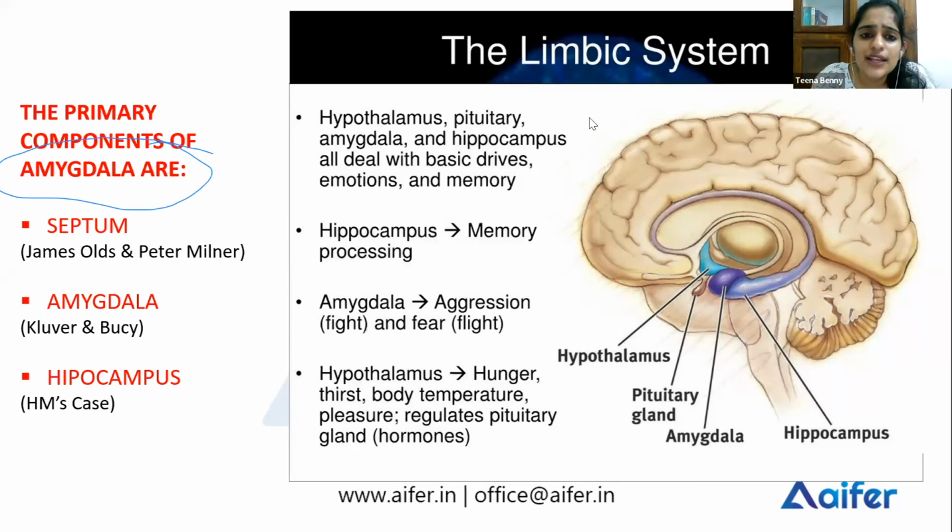Another function of the septum is that it inhibits aggression. So if your septum is damaged, you no longer can inhibit aggression. You lash out, you become so angry, and that aggression is called septal rage.